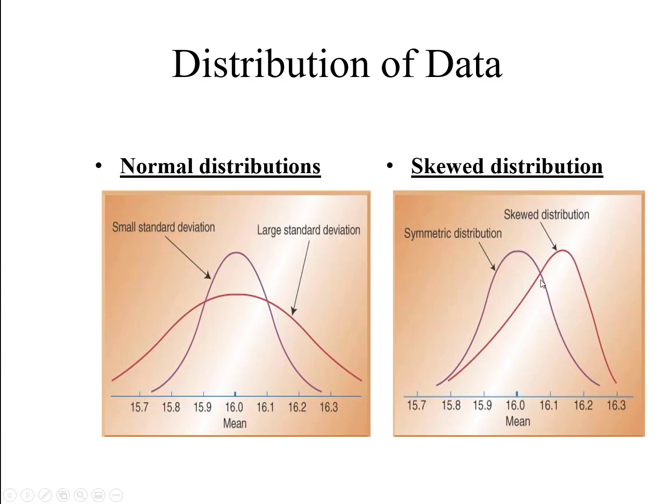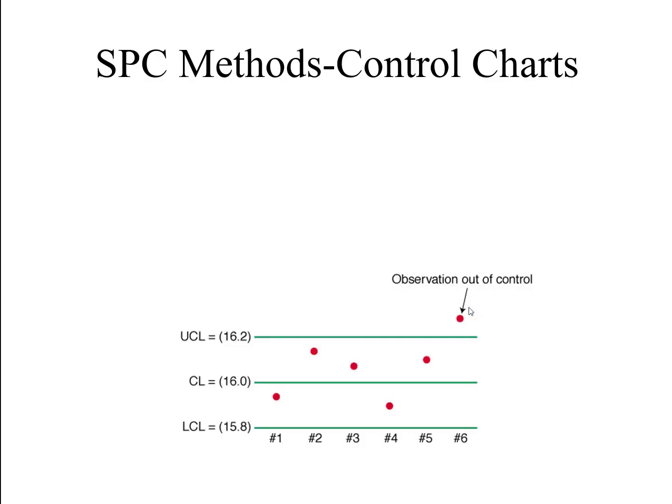Skewed distribution, as I already mentioned to you, this is symmetric. Symmetric means the mean, median, and mode lie at the same point, while in the non-symmetric, skewed distribution, it will be positively skewed. This is negative skewed. Negative skewed means the left tail is going longer. It never touches the asymptote, but it's going longer. In the positive skewed, the right tail is going longer as compared to the left tail. So basically these things will show you the data behavior. When you visualize the data, it will tell you the behavior of the data.